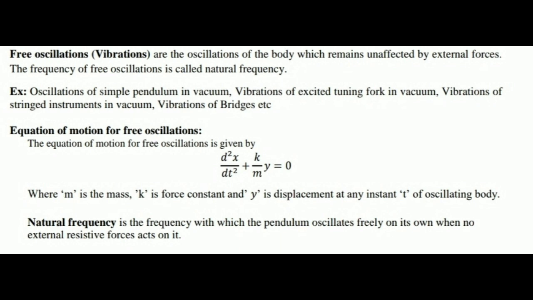In this equation, d square x by dt square plus k by m into y equals 0, m is the mass, k is the force constant, and y is the displacement at any instant of time t of the oscillating body. This is the equation for free oscillation. Sometimes they may ask you to define natural frequency. In that case, you have to write the definition: natural frequency is the frequency with which the pendulum oscillates freely on its own, where no external resistive force acts on it. That type of oscillation or that type of frequency we call natural frequency.